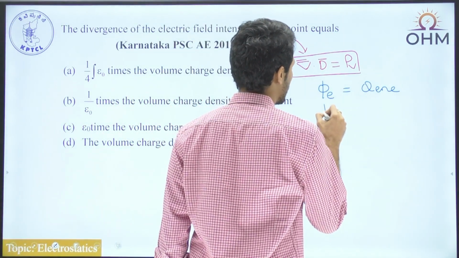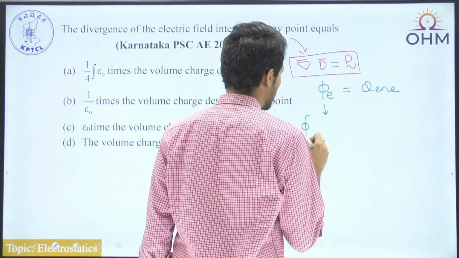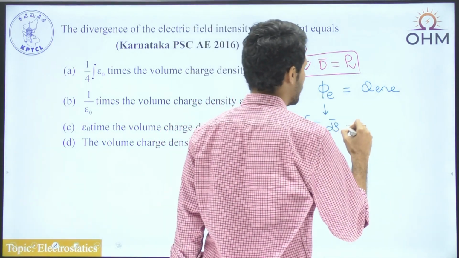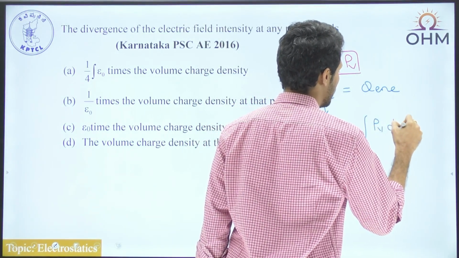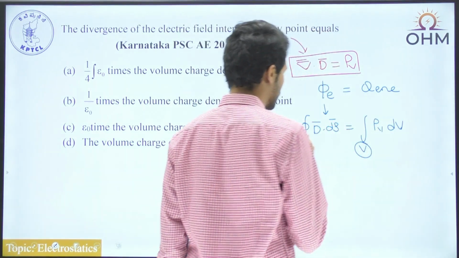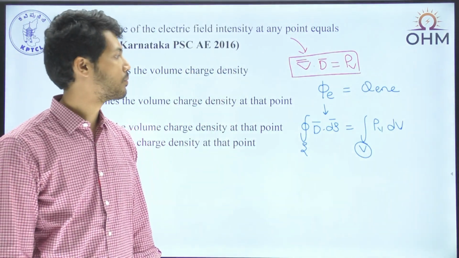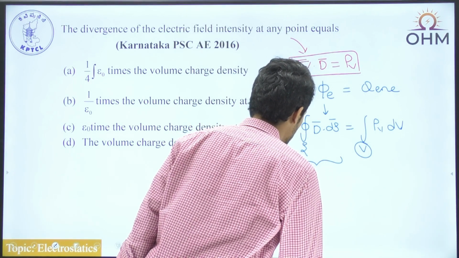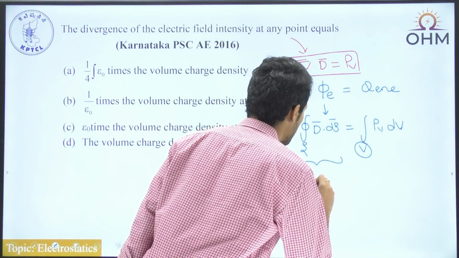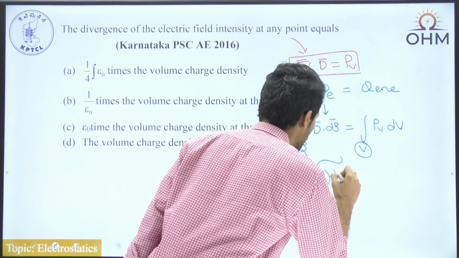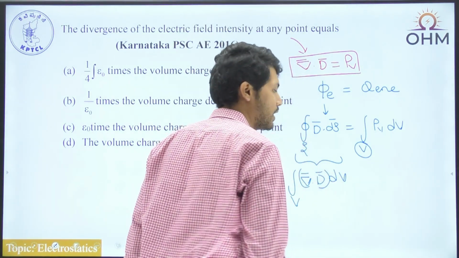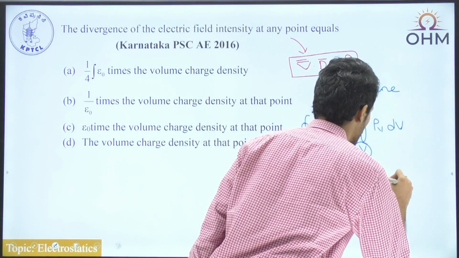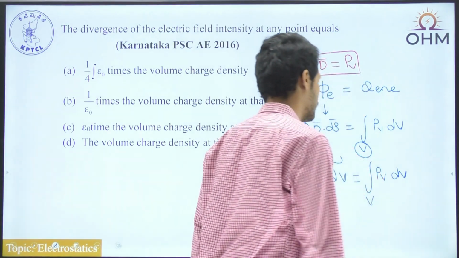We can write it as the closed surface integration of D bar dot dS bar, and this becomes equal to rho v times dv over the volume enclosed by the closed surface S. And by applying the divergence theorem, we can replace the left hand side expression D bar dot dS with del bar dot D bar into dv over the volume enclosed by S, and this becomes equal to the RHS value, rho v into dv of volume.